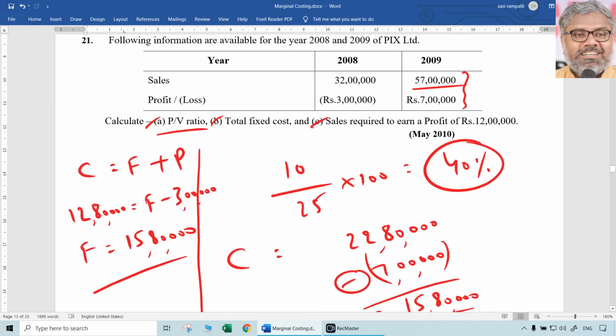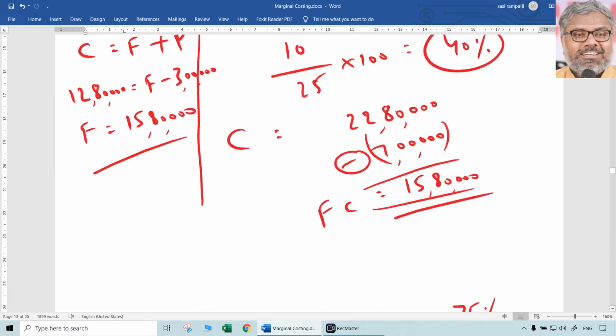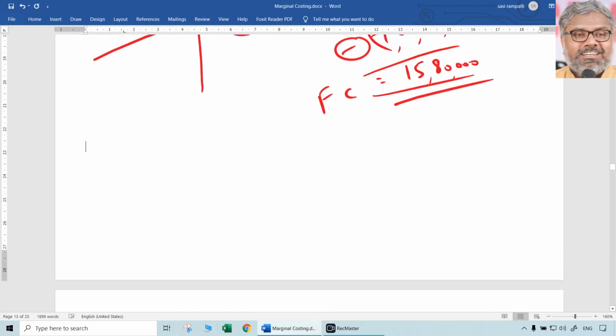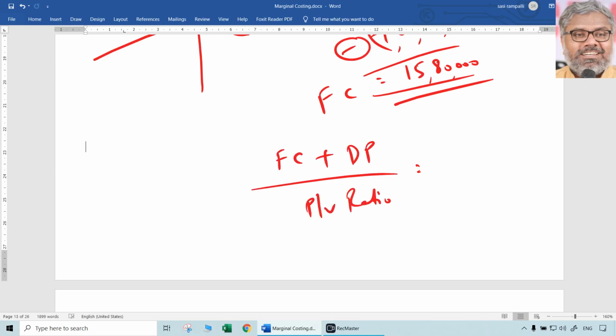But that was the answer for the B bit. Then the C bit asks for the sales required to earn a profit of 12 lakhs. We know this already. The formula itself is there. Though we don't need to learn it by heart, we can use it easily. Sales required to earn a profit of anything is nothing but fixed cost plus the desired profit divided by PV ratio. Simple formula. Fixed cost we know already.